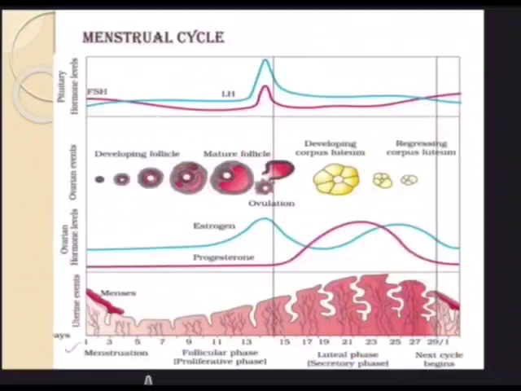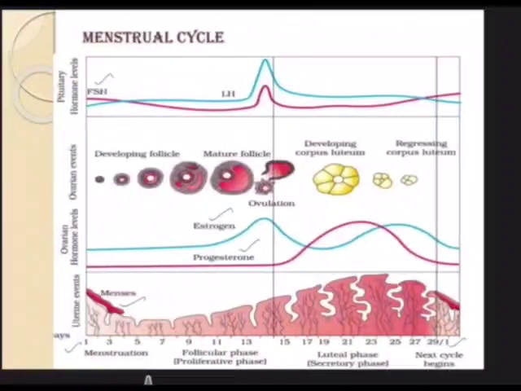Look at that. The entire cycle, as we said, gets completed in 28 days, 1 to 28 days at the bottom. And look at that, 1st to 5th day we said menstruation. See here, the lining, the uterine wall getting faded out. And during this, you can see on top the influence of progesterone, almost flat, very low levels of progesterone. Estrogen, to start with, is low, and as we move on to the next phase, the follicular phase, the estrogen levels go up. Similarly, look at that FSH, the red colored one.